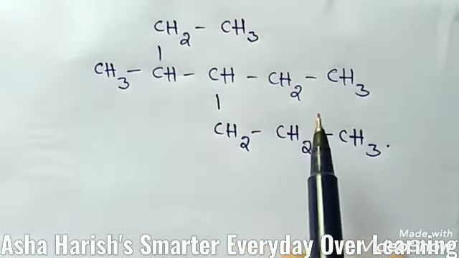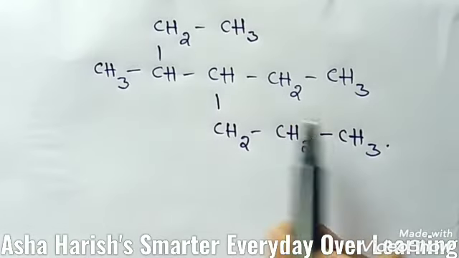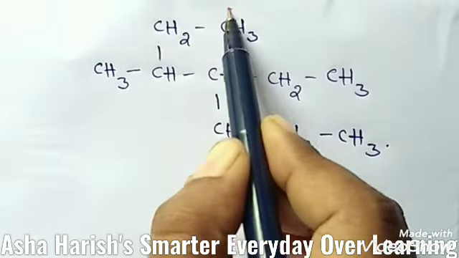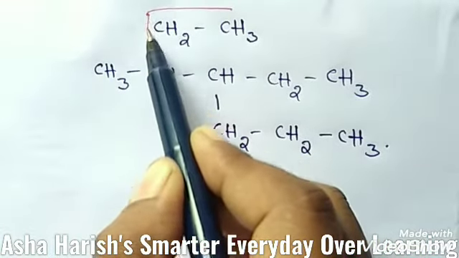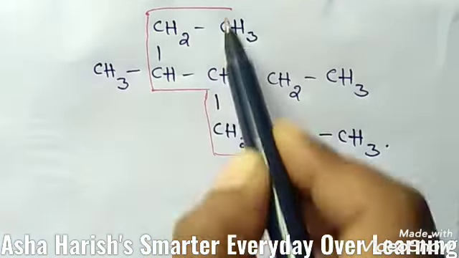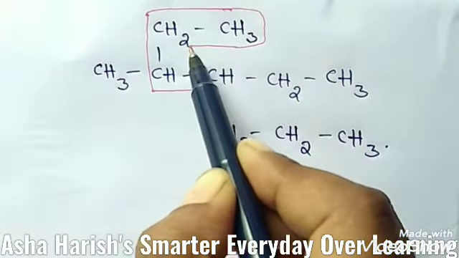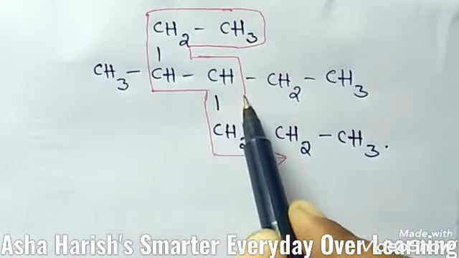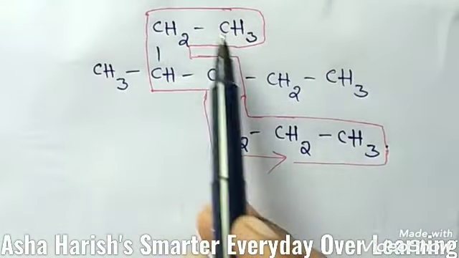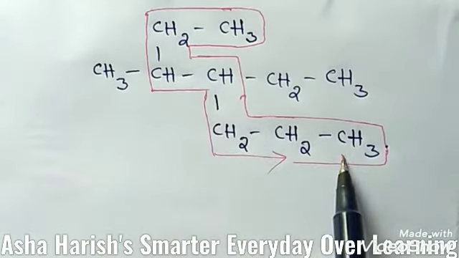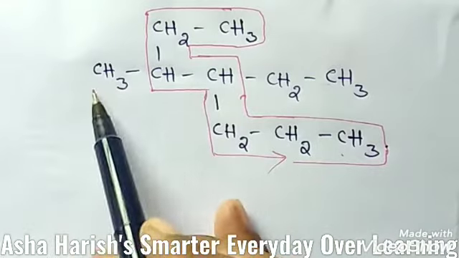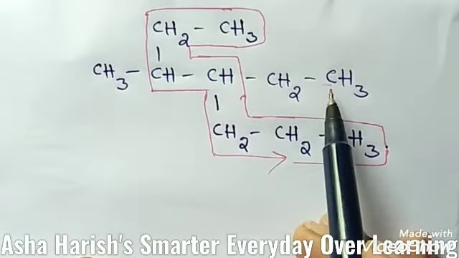First of all, you should give numbering to the chain. How can we get the longest chain? Students, if you count these carbon atoms like this, from here and here, I'm going to draw it here. Okay, if you count like this, 1 2 3 4 5 6 7 carbons we got. And if you count in this way from left to right, 1 2 3 4 5 carbons only.